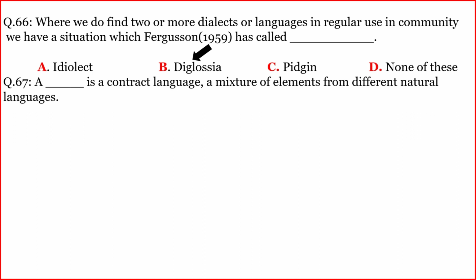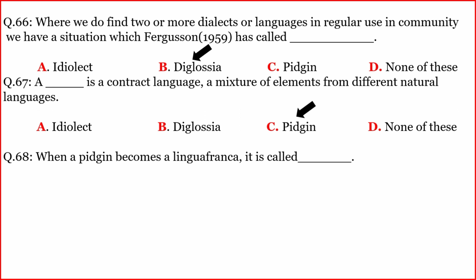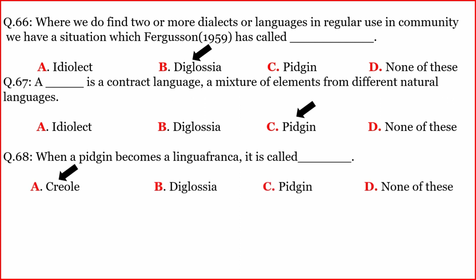A dash is a contact language, a mixture of elements from different natural languages. The correct option is C. Pidgin. Another question. When a pidgin becomes a lingua franca, it is called? The correct option is A.